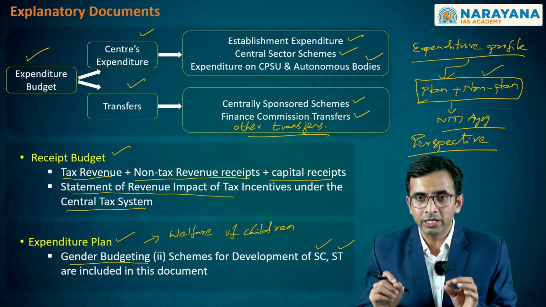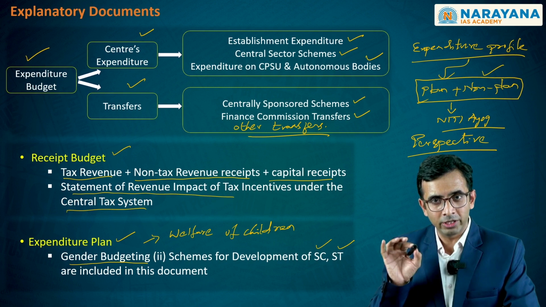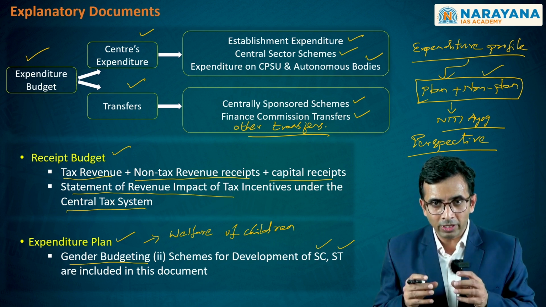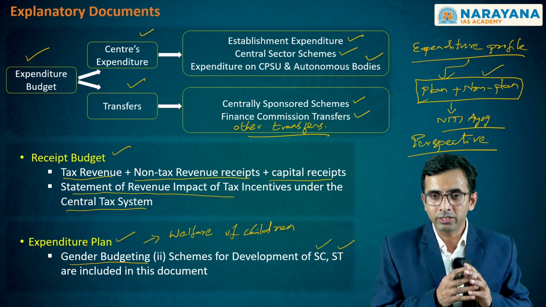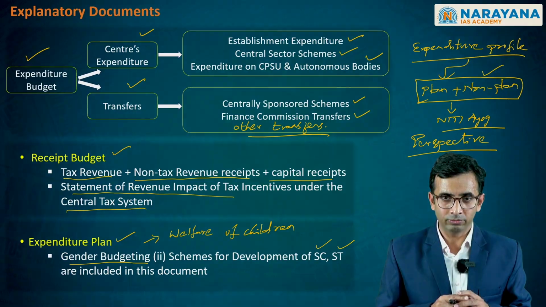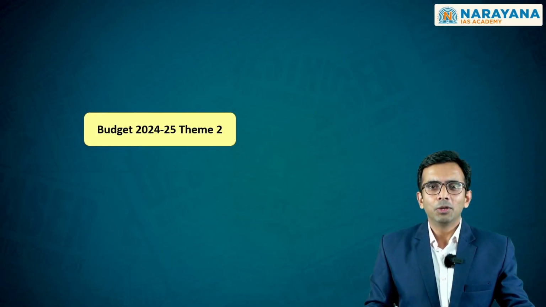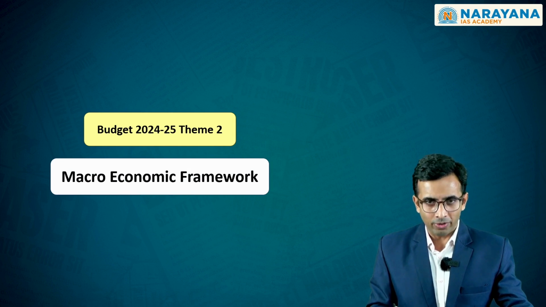this expenditure profile. We are done with theme 1, where we have discussed the constitutional framework and the FRBM-related requirements with regard to this annual financial statement or budget. We will move to the next theme now. Moving to the next theme, we will do this theme of macroeconomic framework.